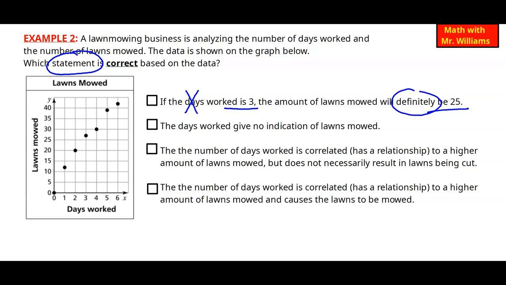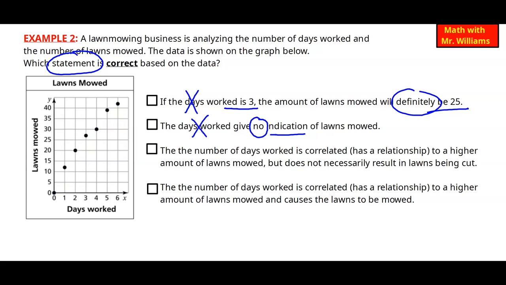The days worked give no indication of lawns mowed. All right, so there is an indication here actually. You can kind of see as the days are increasing, the lawns mowed are also increasing. You can almost draw a line through the relationship. So the key here is the no indication. So this one is also false. All right, on to 3.